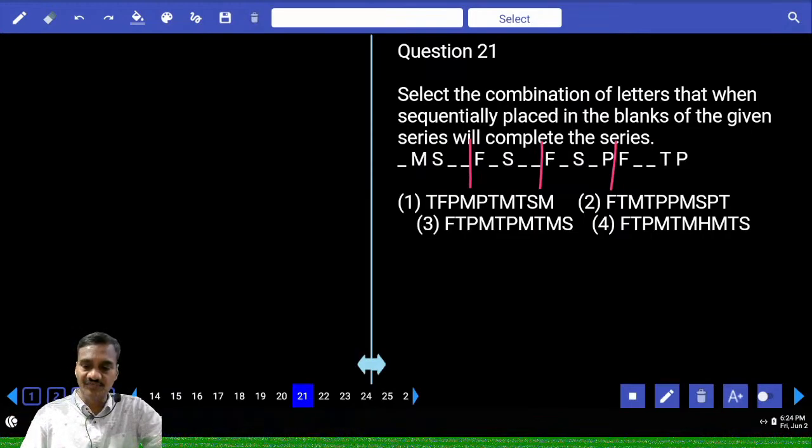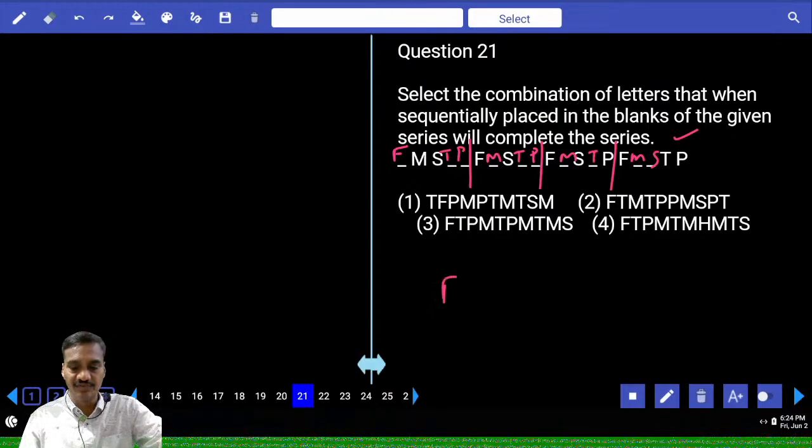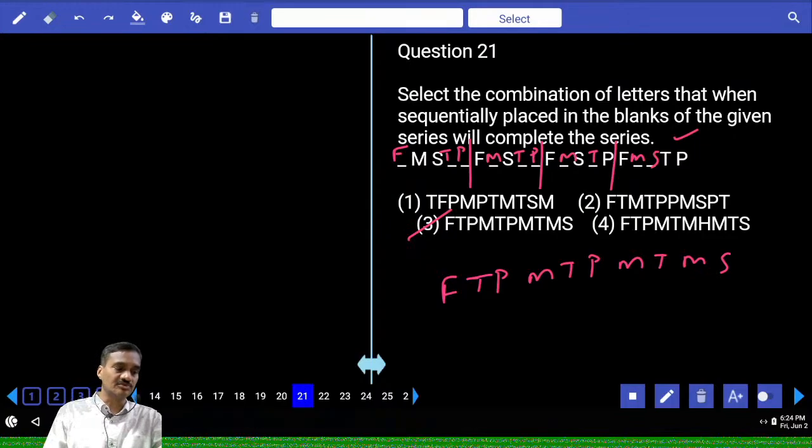Now first letter F is repeated, and here it must be F. FMS, FMS, FMS. FMSTP, FMSTP, FMSTP. Now here also FMSTP. Then FTP, MTP, MTMS. Then what is your answer here? Choice 3, question number 21.